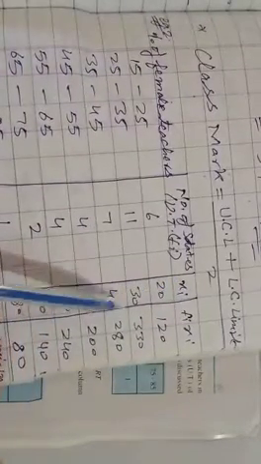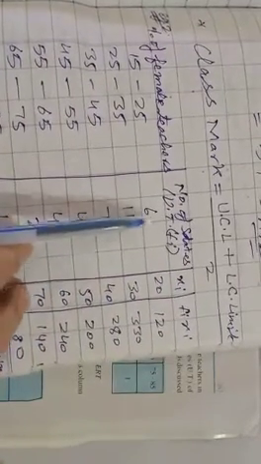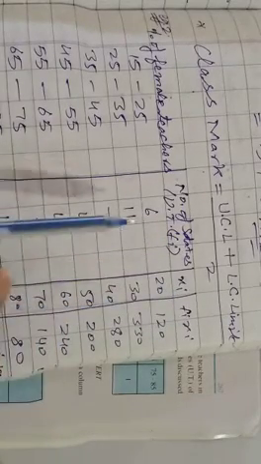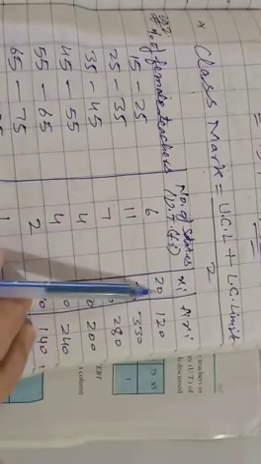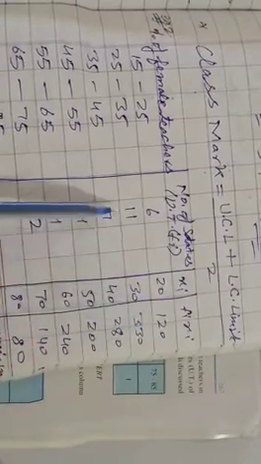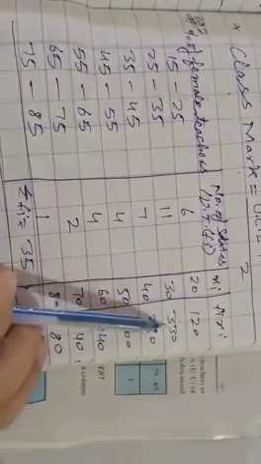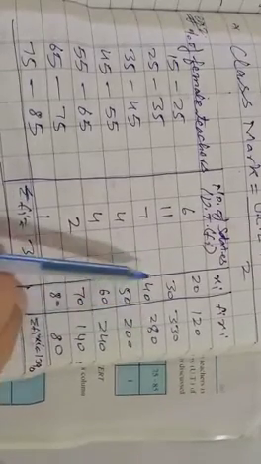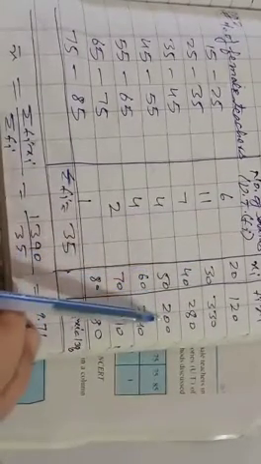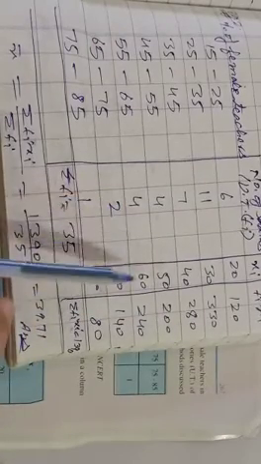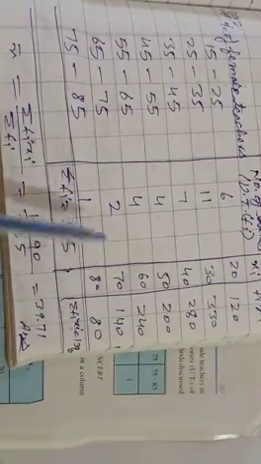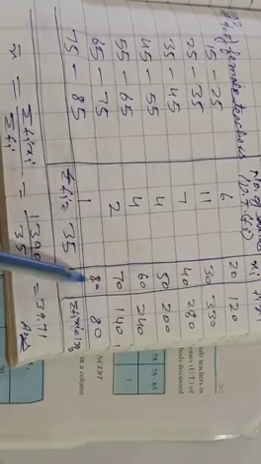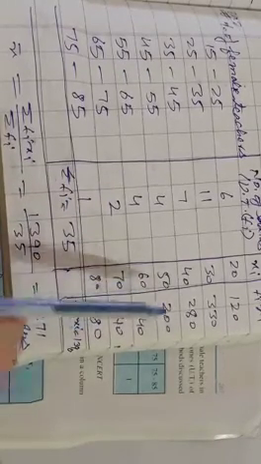This is your class mark. Now the product of frequency and class mark. 6 multiply 20 is 120, 11 multiply 30 is 330, 7 multiply 40 is 280, 4 multiply 50 is 200, 4 multiply 60 is 240, 2 multiply 70 is 140, 1 multiply 80 is 80.